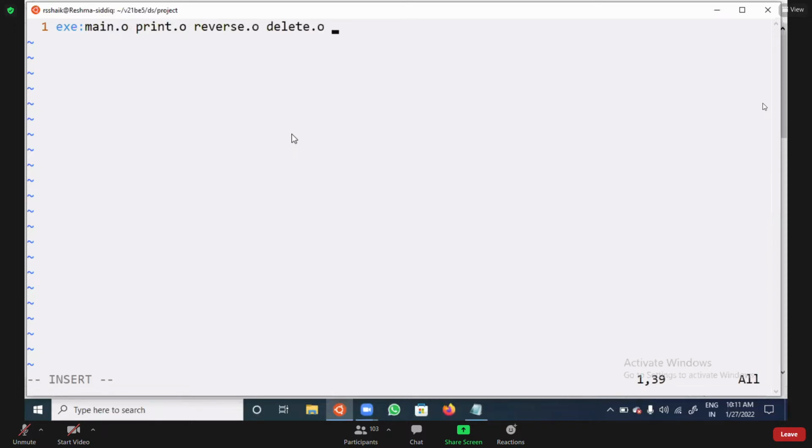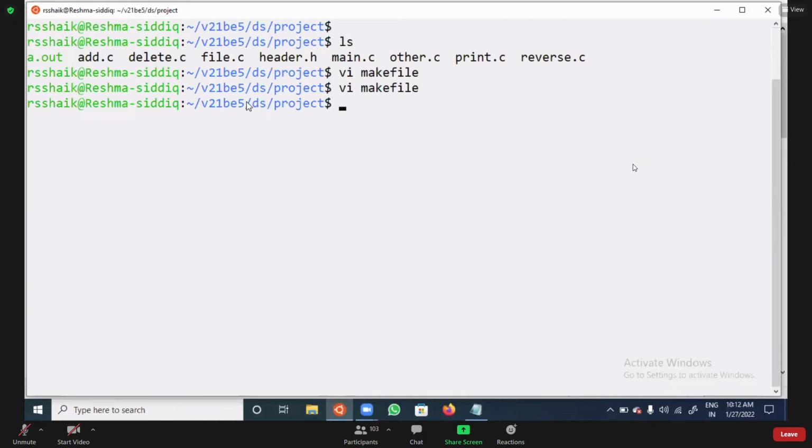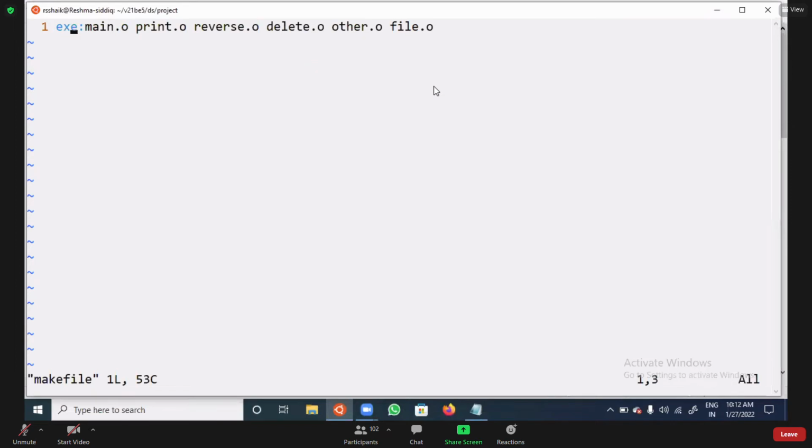Then after that, other.o. Then after that, main, print, file.o. How many files? 336. Total how many is there here? 1, 2, 3, 4, 5, 6, 7. That means add that. Try to analyze now. I will explain. Don't worry.